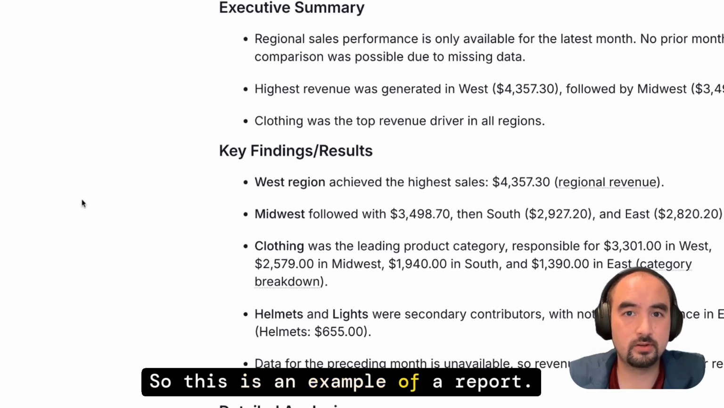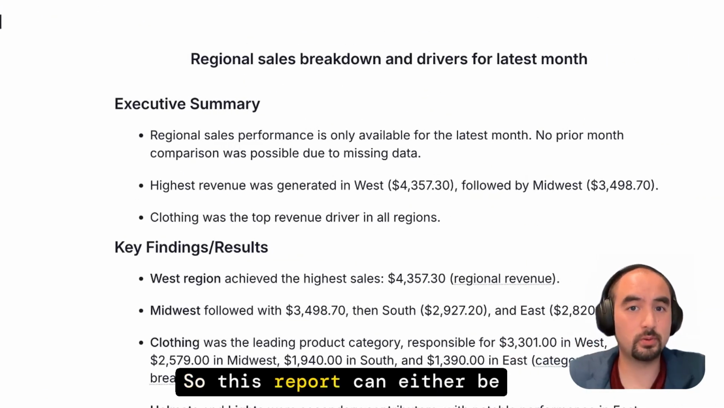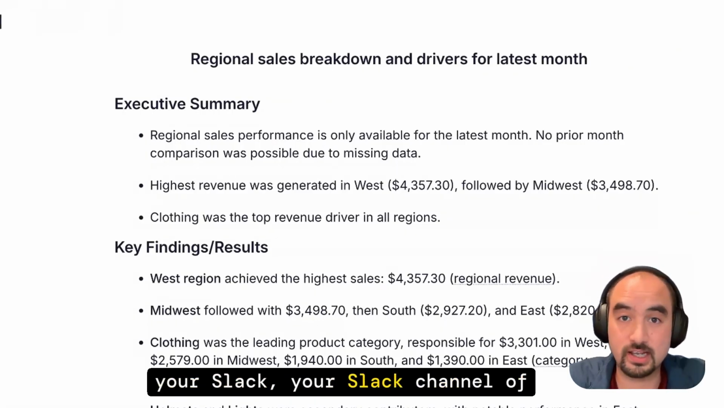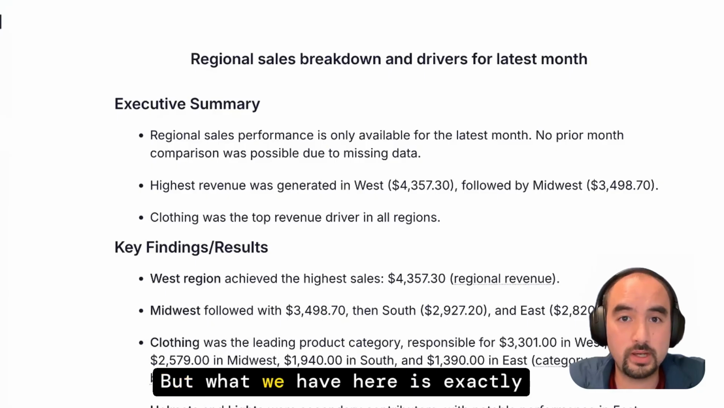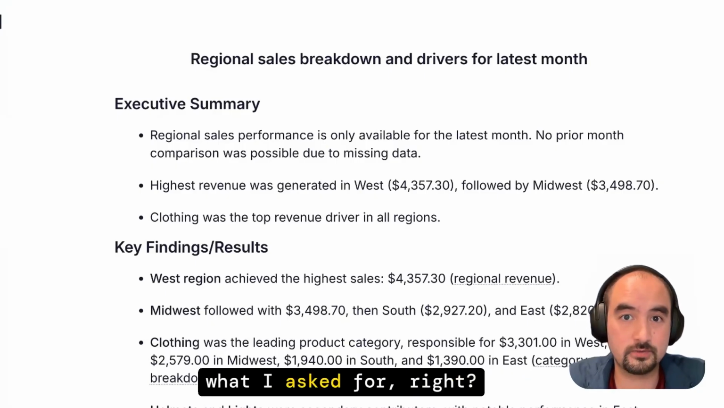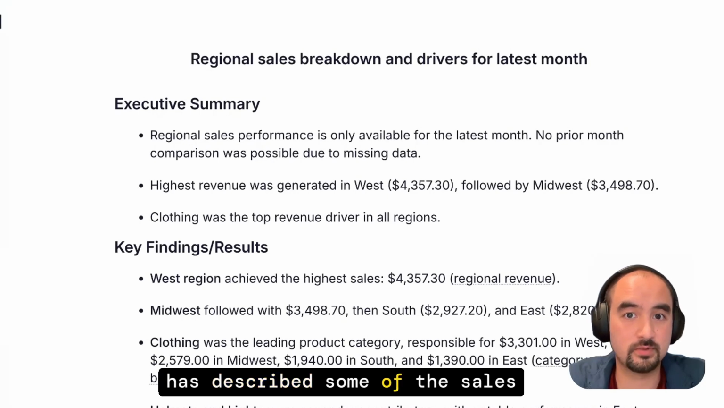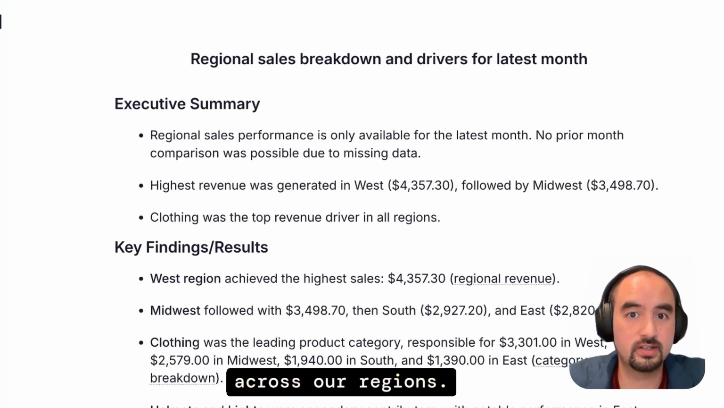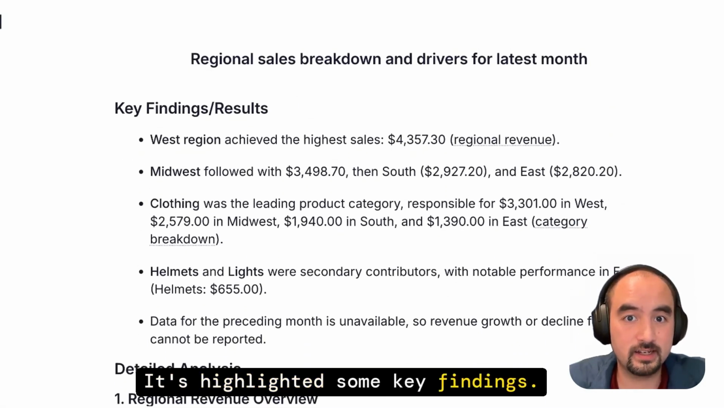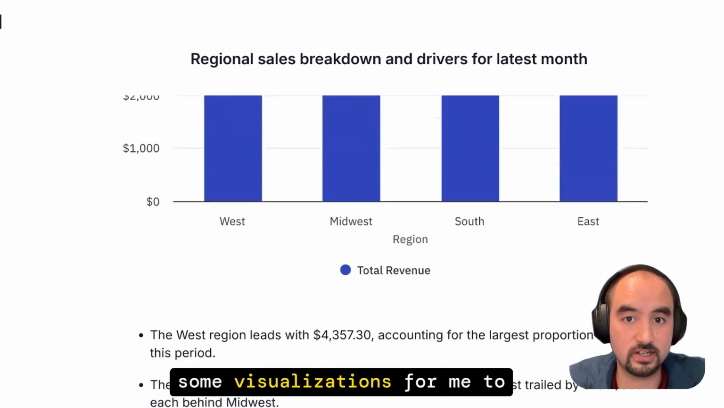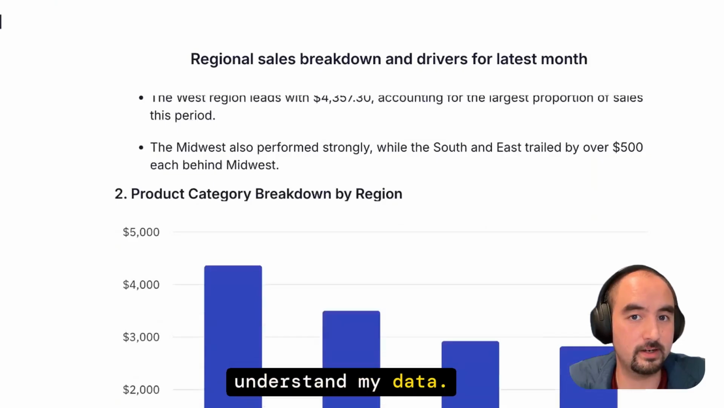So this is an example of a report. This report can either be emailed to you or it can be sent to your Slack channel of choice. But what we have here is exactly what I asked for, right? We have an executive summary, which has described some of the sales across our regions. It's highlighted some key findings. It's run some queries and generated some visualizations for me to understand my data.